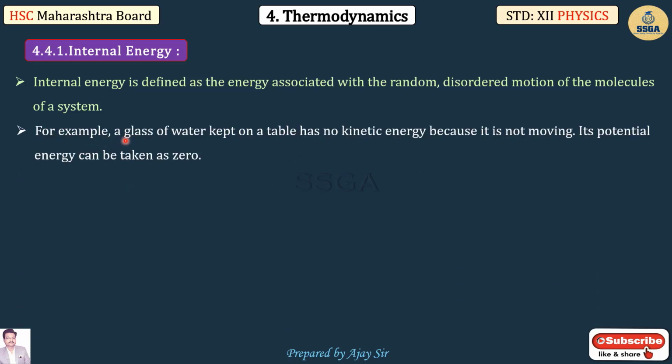For example, a glass of water kept on a table has no kinetic energy because it is not moving, and its potential energy can be taken as 0.